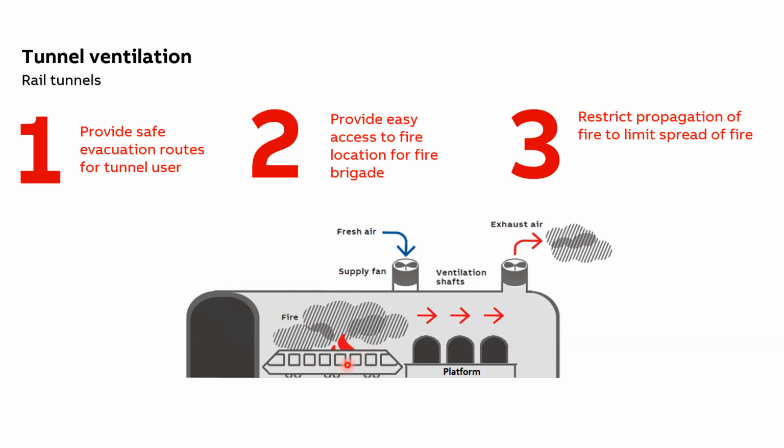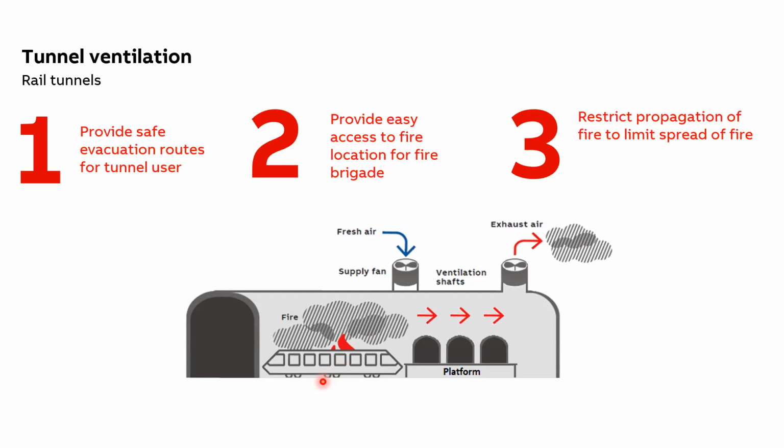So in case of fire in the train, it first of all aims to get out of the tunnel or to the platform for the passengers' evacuation. Safe areas are then provided on the stations by increasing the air pressure in those stations, so that the smoke from the tunnel will not be able to enter the pressurized station and stays in the tunnel where the fire is ongoing.